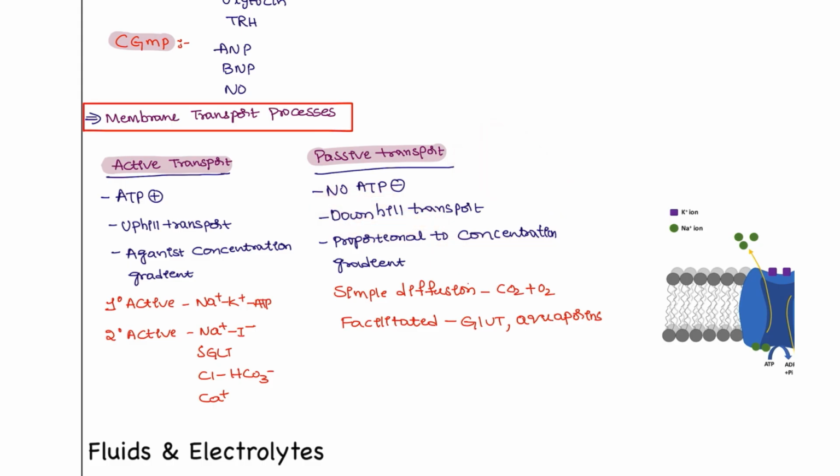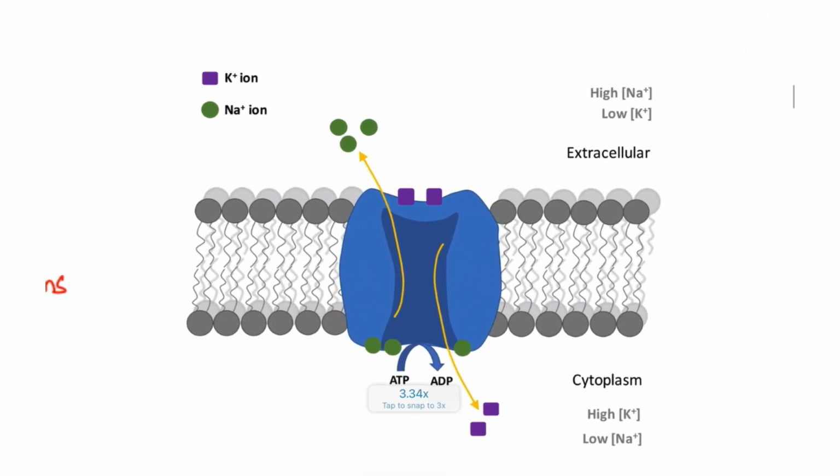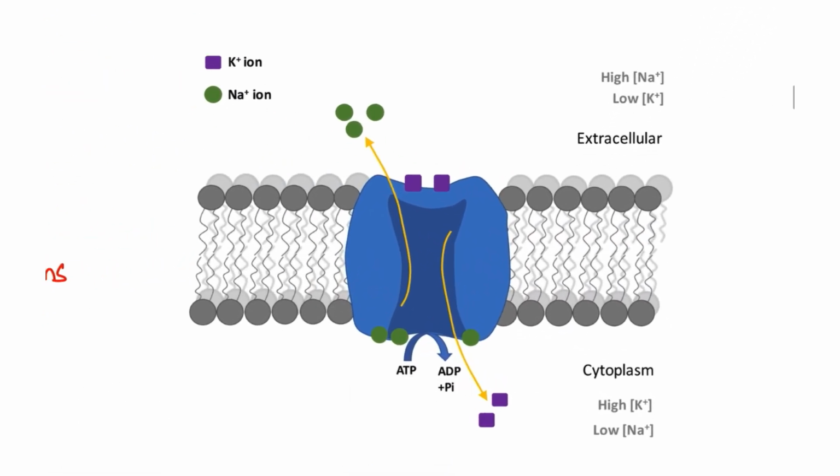But examples are very important here. In active transport, we have two types, primary active and secondary active. Primary active is for the sodium potassium ATPase pump. Here you can see the sodium potassium ATPase pump, with three sodium going out and two potassium coming in.